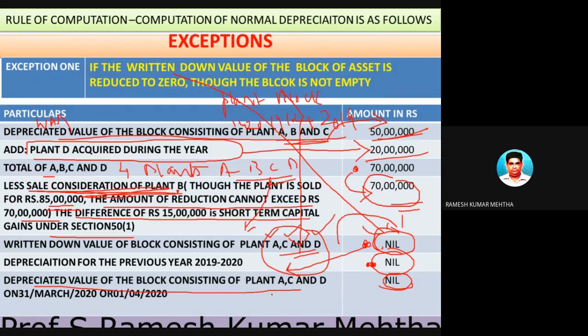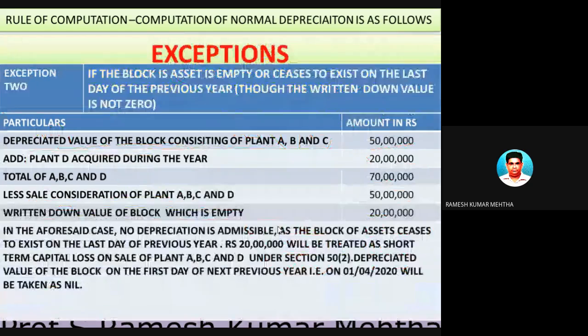So when you are carrying forward these assets to the next year, you can show the WDV of A, C, D assets as 0 only, because the block of assets was reduced to 0 as one of the plants was sold. Hope you have understood.